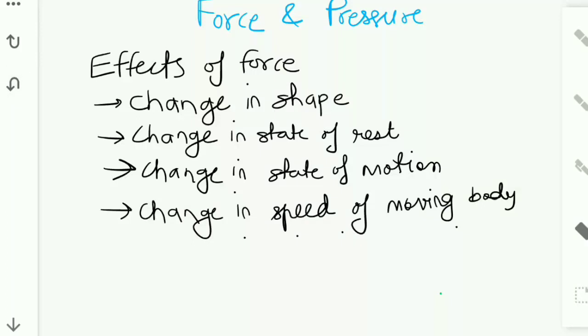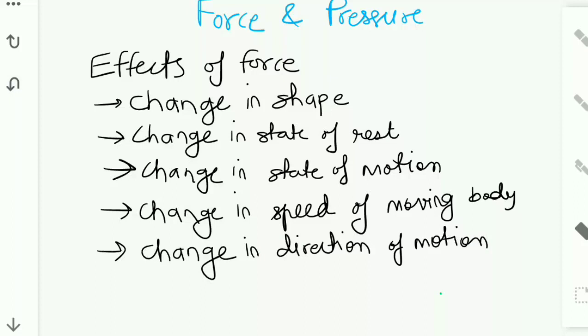Then it can change the speed of a moving object. After that, it can change the direction of the motion. Then all of these effects can take place at a time together.